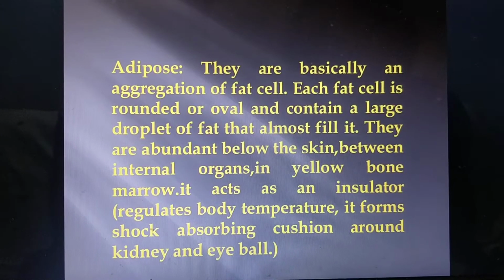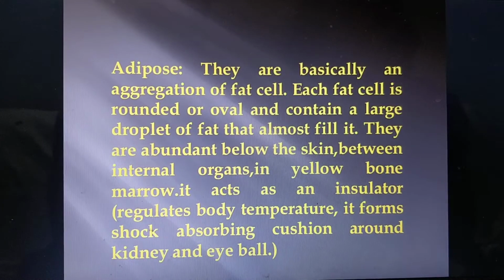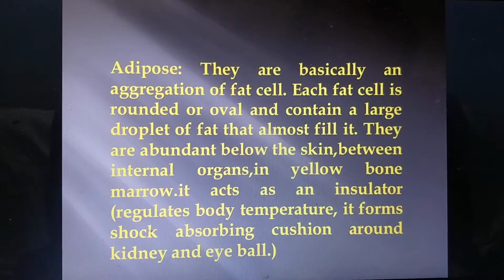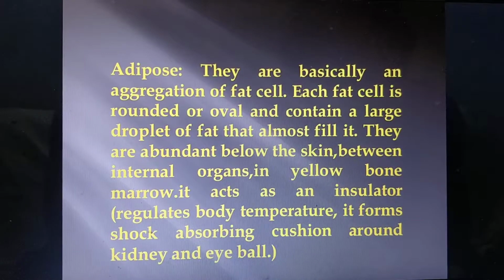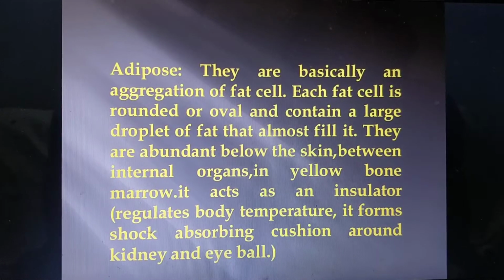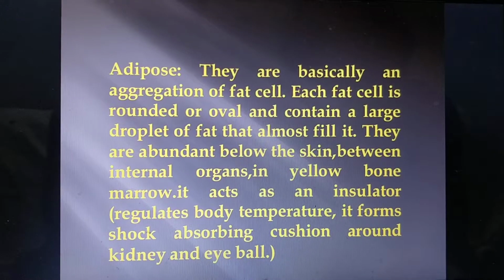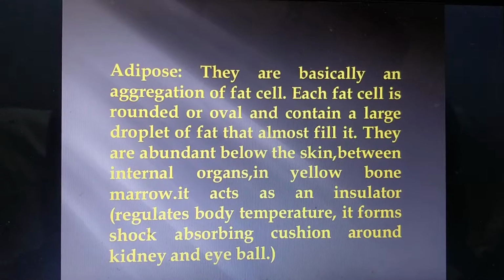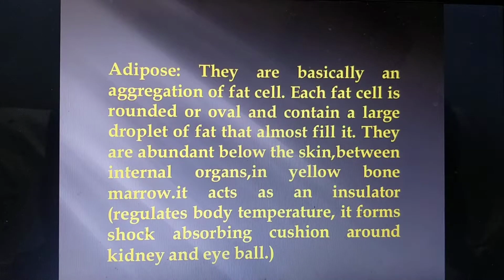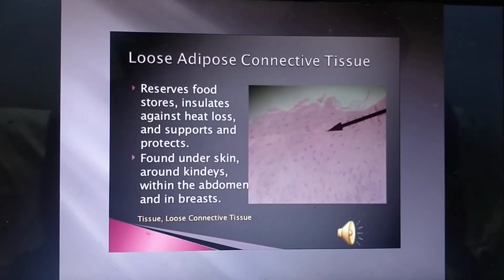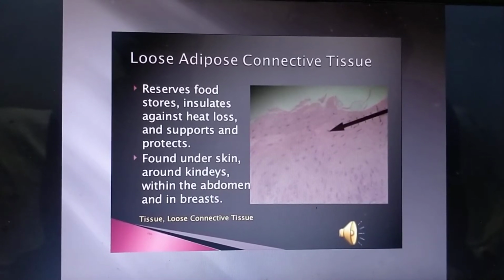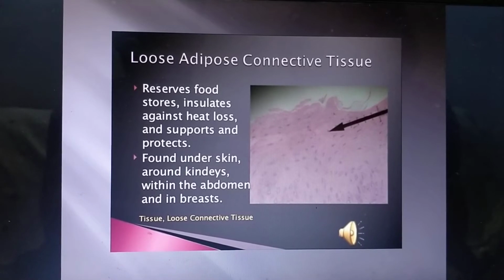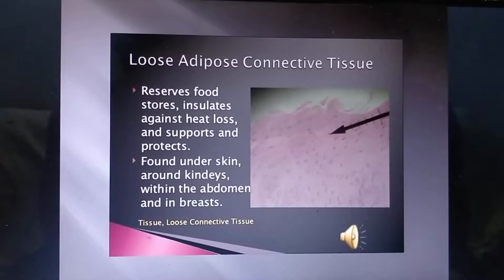So fat cells are oval, and they are almost filled with the fat, and abundant below the skin, and they act as an insulator. They regulate body temperature, and form a shock absorbing cushion around the kidneys and eyeballs. Again, there is a loose adipose connective tissue. Adipose tissue means storing fat.